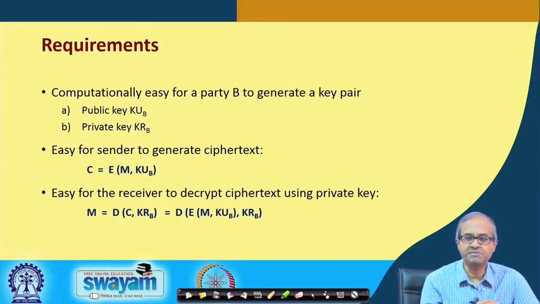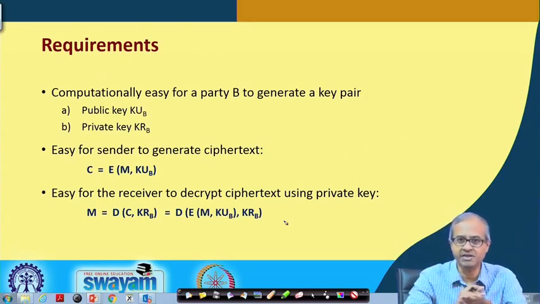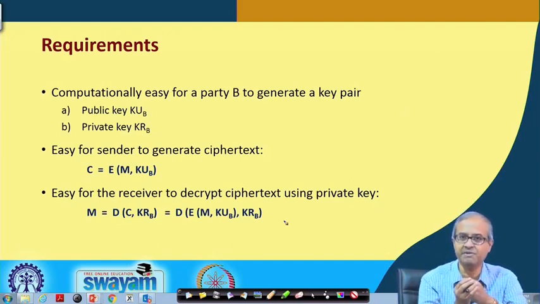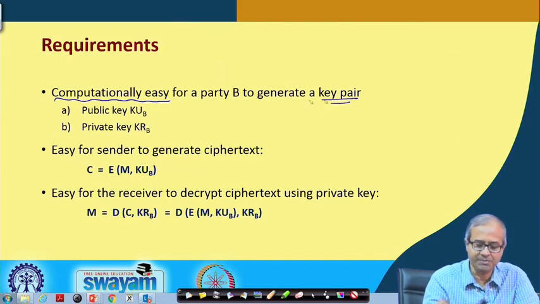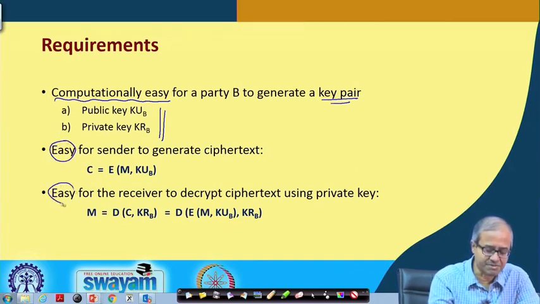Now, for public key crypto system, as I said, every party must be holding a pair of keys, private key and public key. So, there are some essential requirements for this algorithm to be used, because in an environment new users can join. So, when a new user joins, the new user should be given a new pair of public key and private key. So, it should be computationally not very difficult to generate a key pair, public key and private key. Somebody should be able to generate that pair of keys relatively easily. And okay, these easy are relative terms.